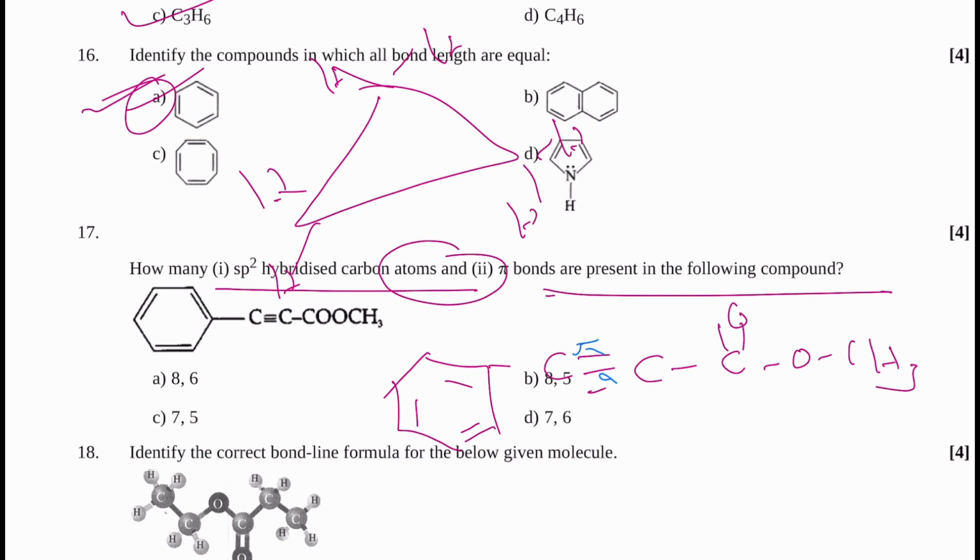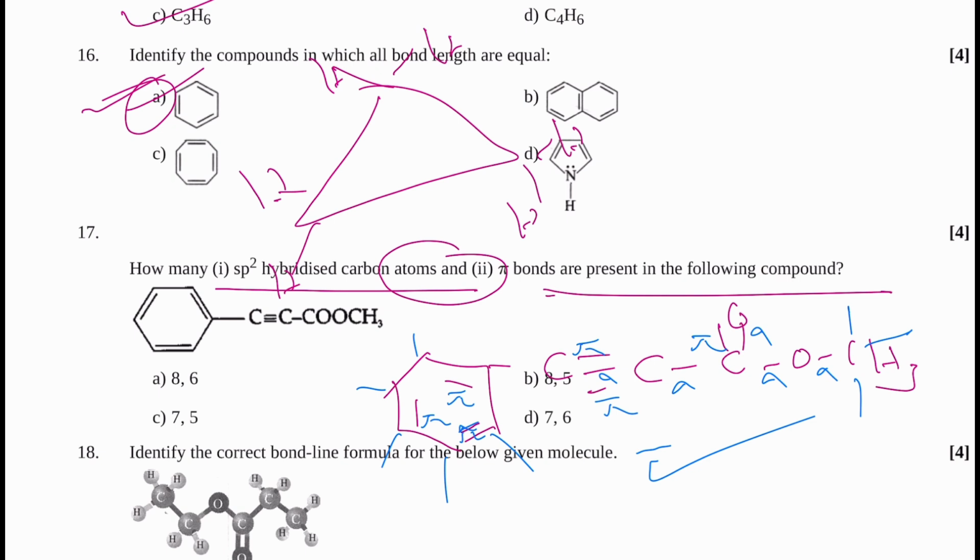Here pi, sigma, pi, sigma, pi, sigma, sigma, sigma, and also here sigma, sigma, sigma, hydrogen. Here also pi, pi, pi. Also you can count sigma bonds. So now you can count which one is the correct option.